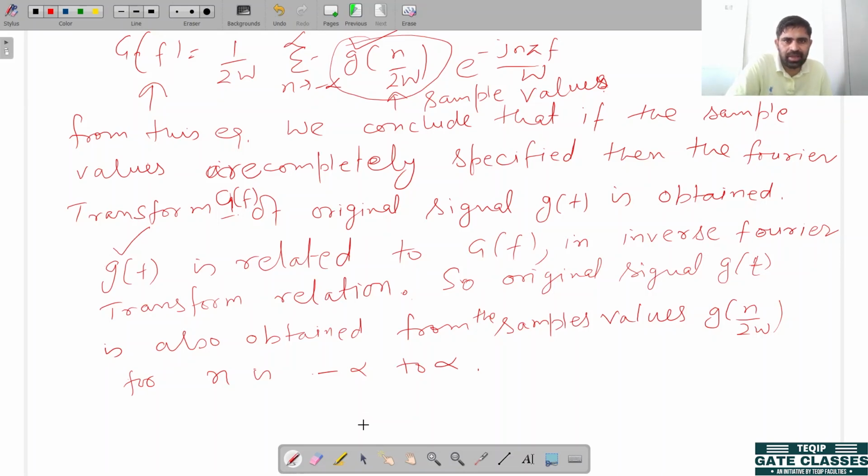In the next lecture, we will discuss the reconstruction of the signal, how we can reconstruct our signal at the receiver side. We can use an interpolation function. So in the next lecture, we discuss the reconstruction of our original signal. So I stop here.